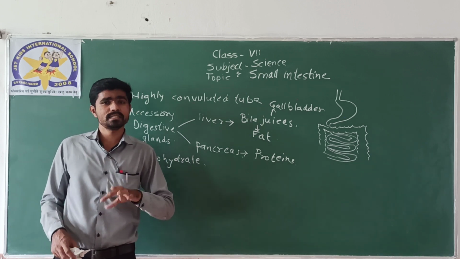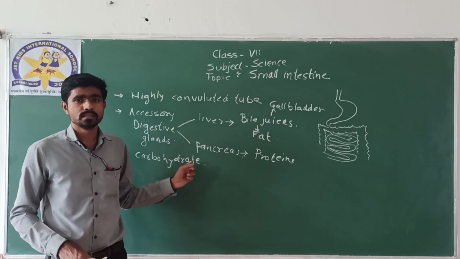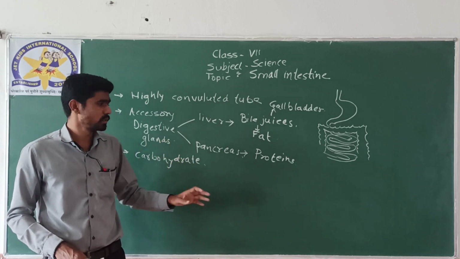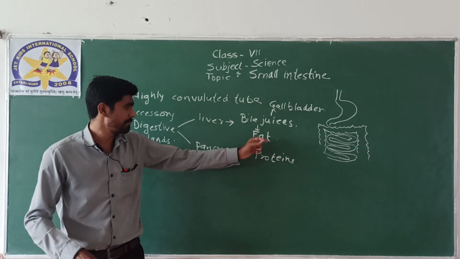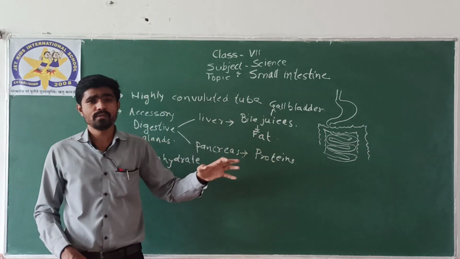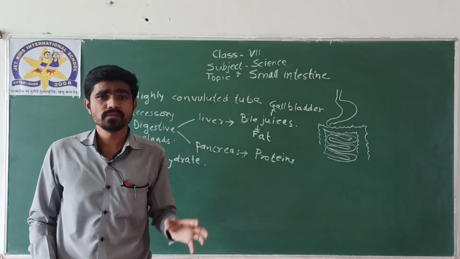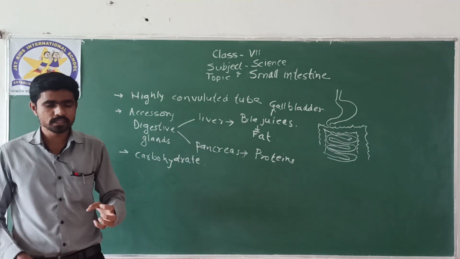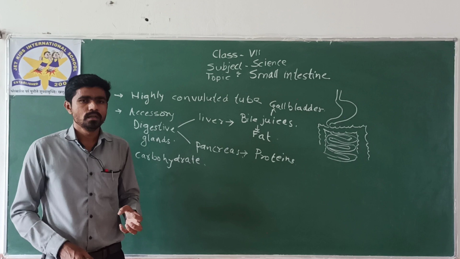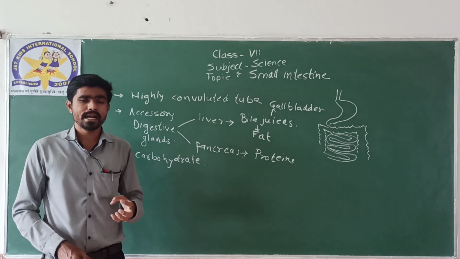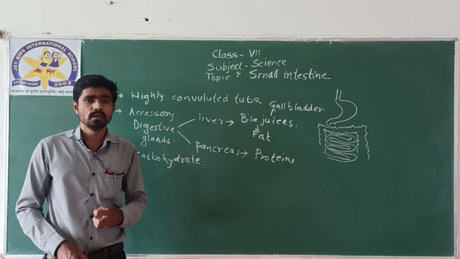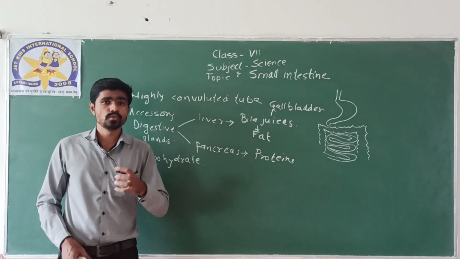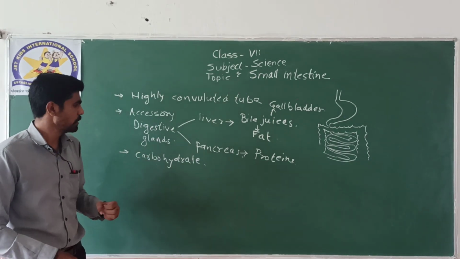So this is nothing but their simple form. Carbohydrate is a complex food, its simple form is glucose. Protein is a complex food, its simple form is amino acid, and fat is a complex food, its simple form is fatty acid. So this conversion is helpful for the body so that it can absorb the converted simpler form of food. Getting it?